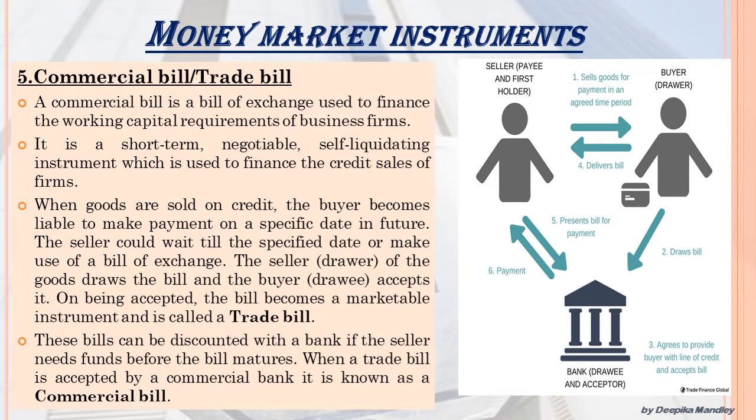Right? Now, these trade bills, we know, can be discounted with the bank. Suppose the drawer has drawn the bill and needs money, so he can discount the same with the bank. So if the seller needs funds before the bill matures, he can discount it with the bank. So the moment a trade bill is accepted by the commercial bank and gets discounted, it is known as a commercial bill.